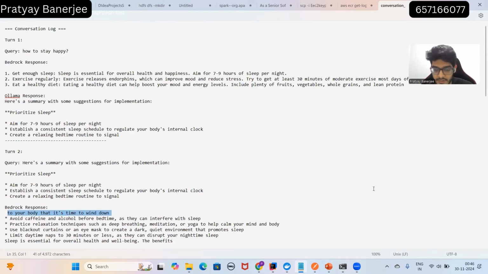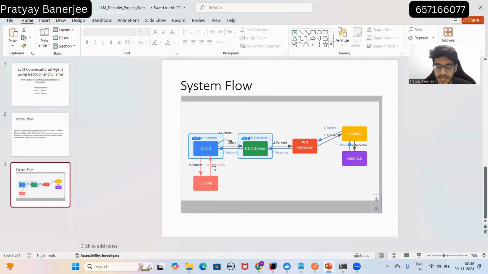I'll just go through the diagram once again, the entire flow. The client just takes the query from the user on the command line. Then it sends it to the LLM server hosted on EC2, which makes a pseudo gRPC call, sending the data through protobufs through API Gateway. API Gateway then invokes Lambda. Lambda then calls Bedrock. Bedrock sends the response to Lambda, and this response comes back to the client, and then the client calls Ollama with that response. So the exact response that we get from Bedrock is forwarded to Ollama, and the response we get from Ollama is forwarded to Bedrock.